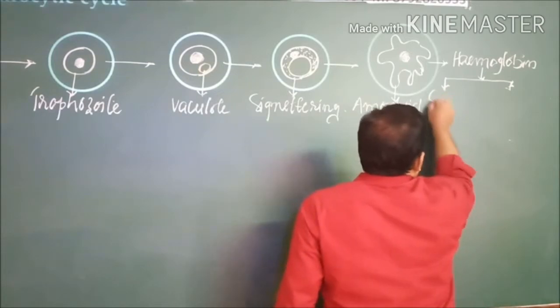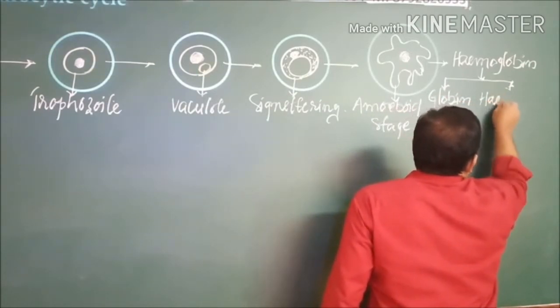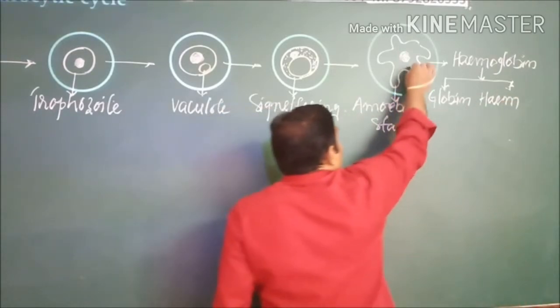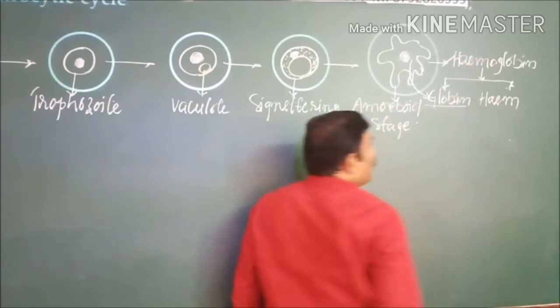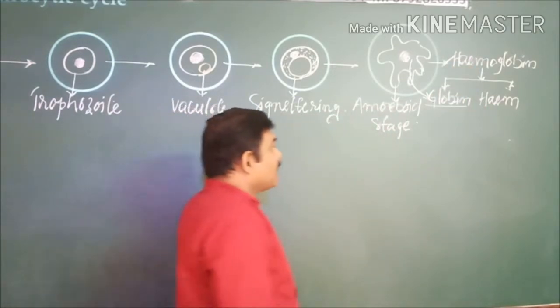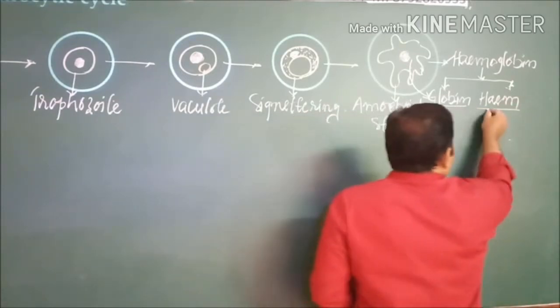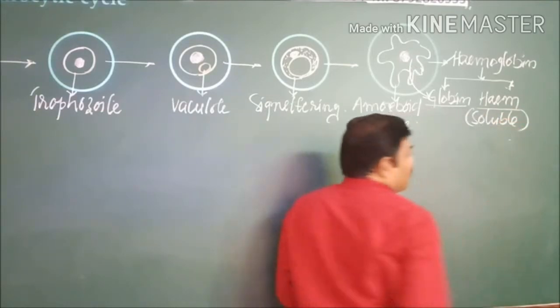One component is globin, whereas the second one is heme. Interesting point: this parasite feeds on the globin part of hemoglobin, whereas it doesn't feed on the heme. The heme is a soluble substance.